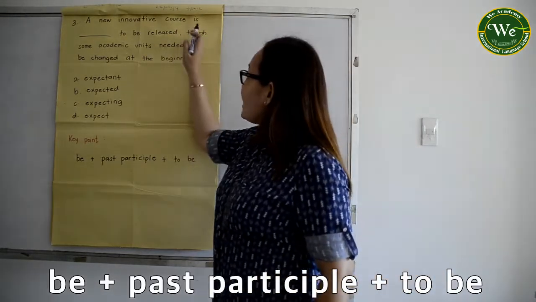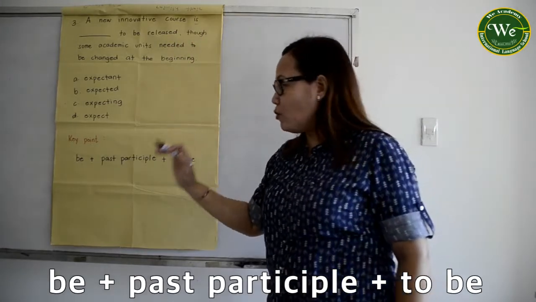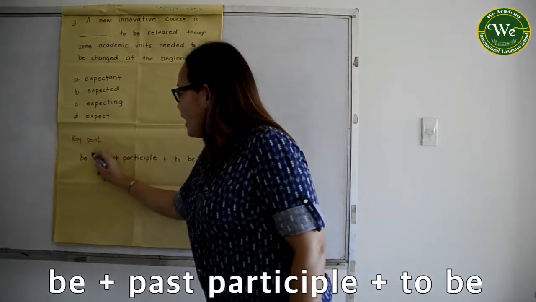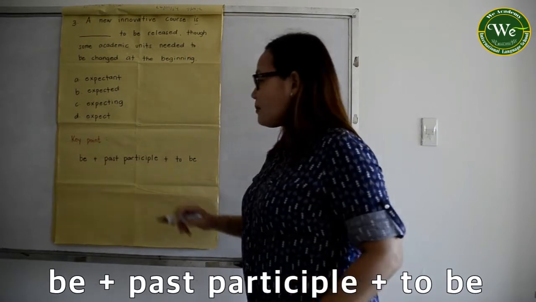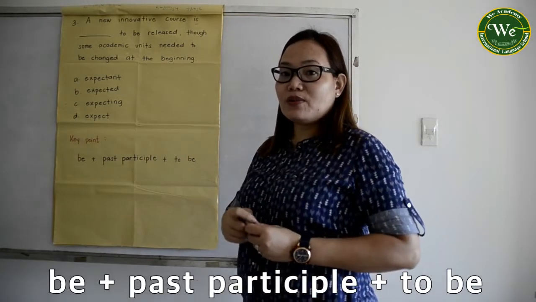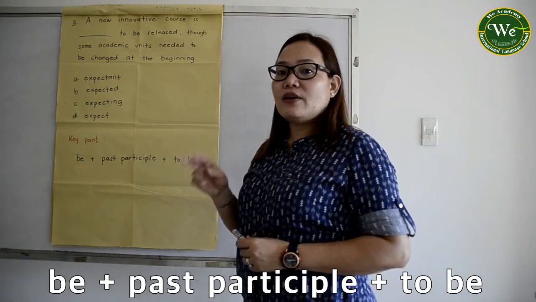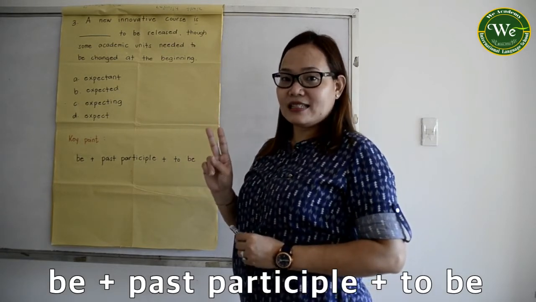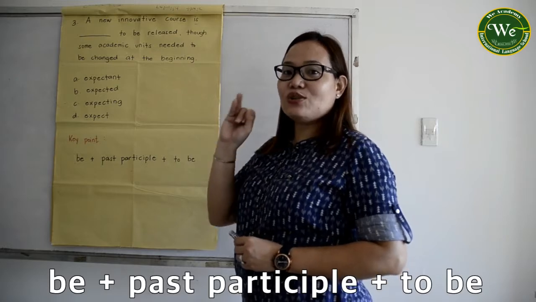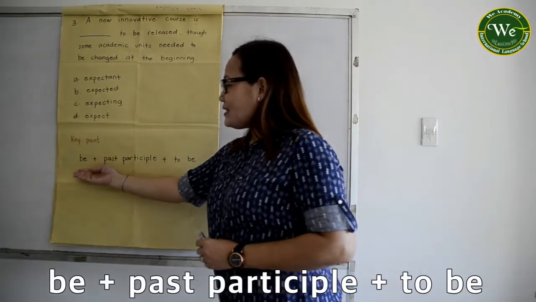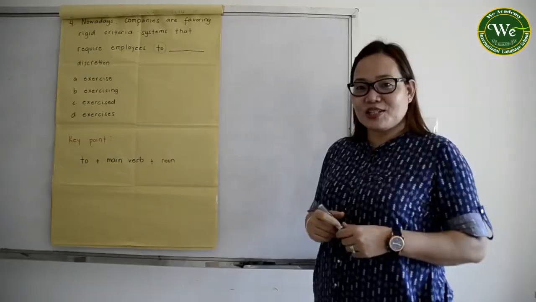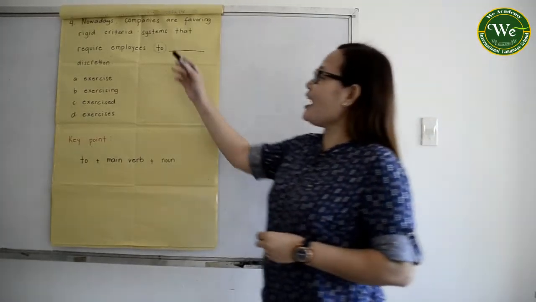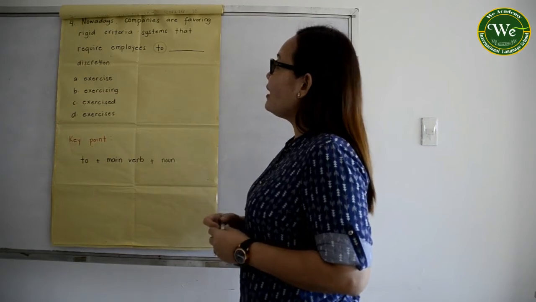So which makes it a passive form? When we say passive, that makes it be plus PP form. And you have to remember from your previous lessons, there are two kinds of sentences. You have your active and your passive. Passive is this form. Okay? Let's continue. Okay, so we have here sentence number 4.